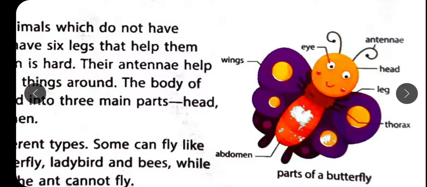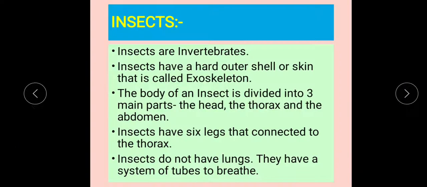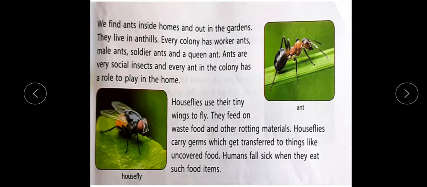Most of the insects have wings and antenna. Okay, now it was about insects. Now if we talk about some insects, the first one is ant, right?